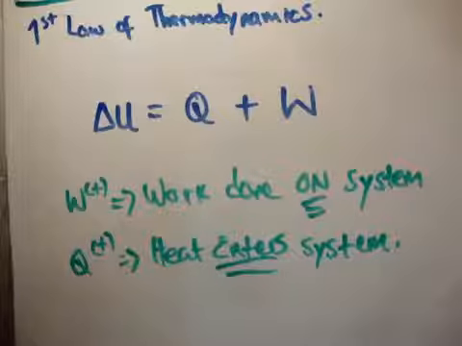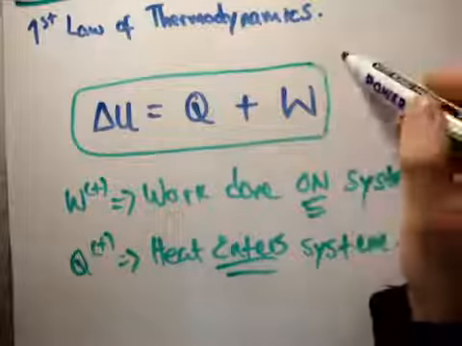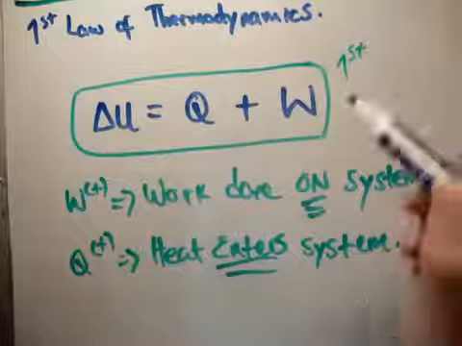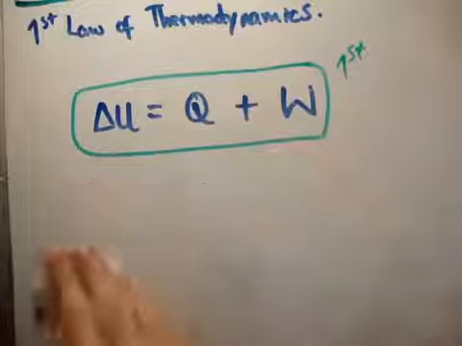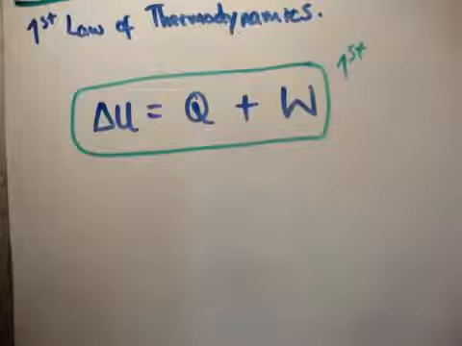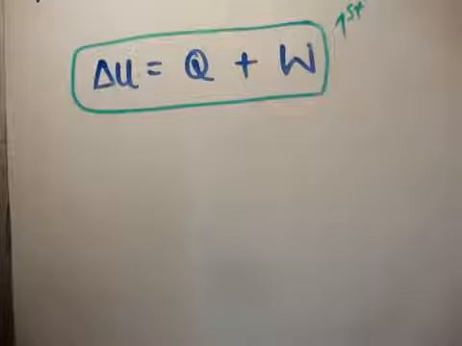This is an actual law, and we call it the first law of thermodynamics. The first law of thermodynamics relates the change in internal energy of a system to either the flow of heat or work being done on the system. It's pretty straightforward, in fact. So I'm just going to give an example here.